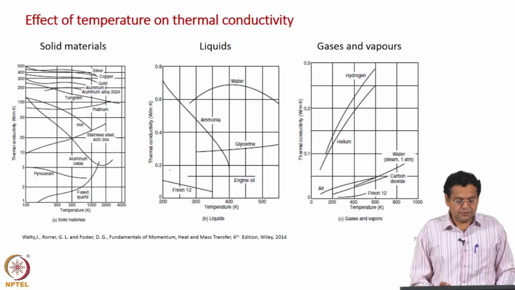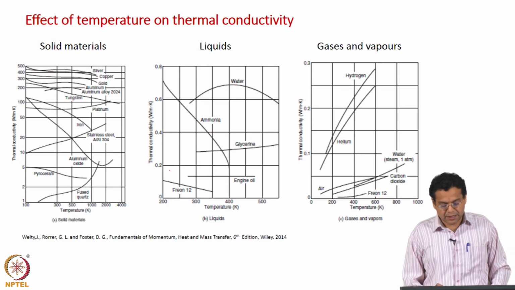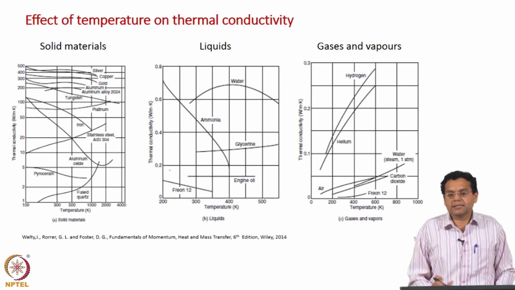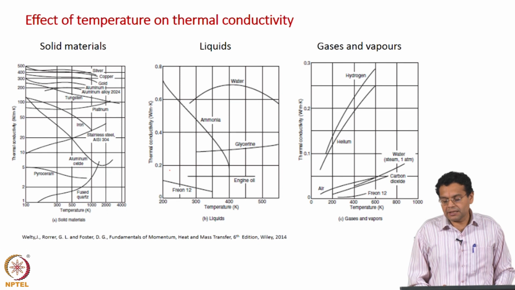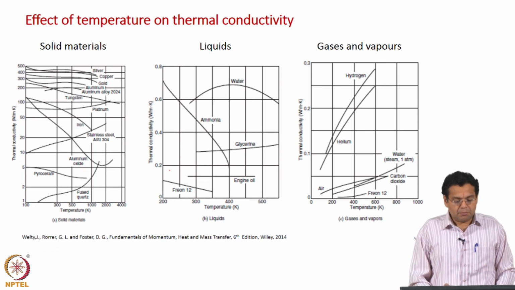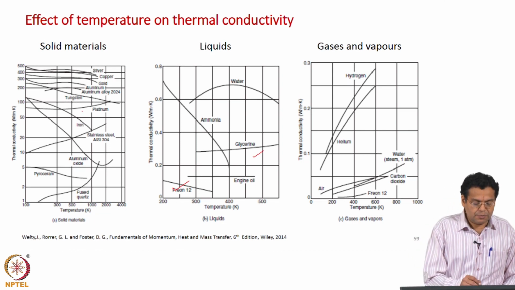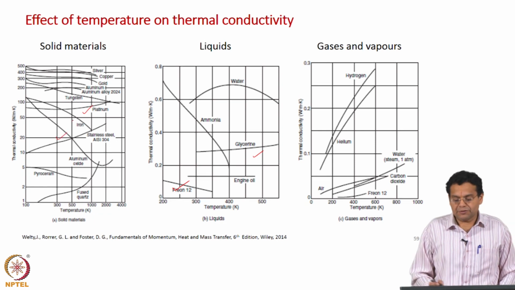This figure from Welty and others, from the book Fundamentals of Momentum, Heat and Mass Transfer, shows the effect of temperature on thermal conductivity for solids, liquids and gases. For gases, thermal conductivity increases with temperature, but for solids and liquids you see different trends. It could be increasing, it could be decreasing. Similarly, here also it could be increasing or decreasing, so different trends are possible.